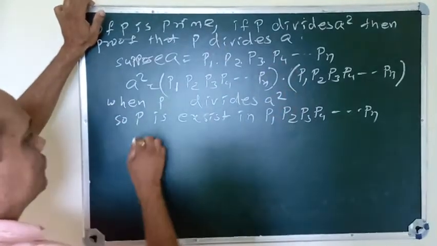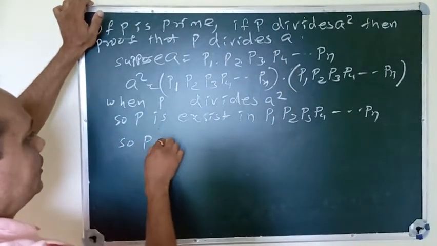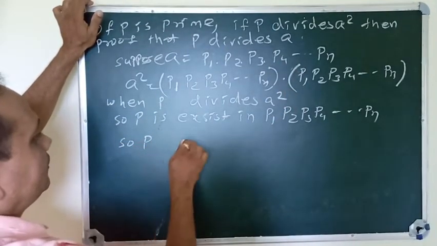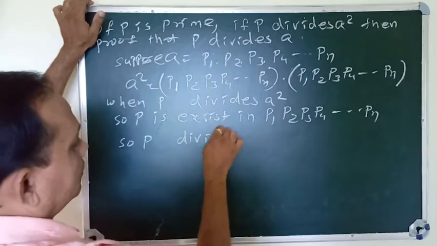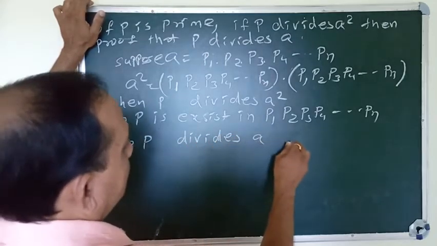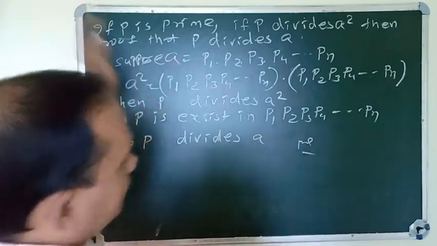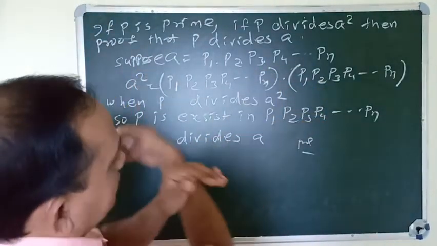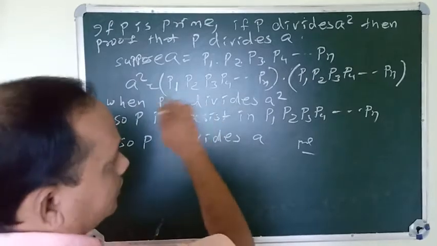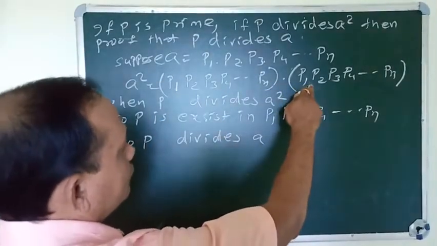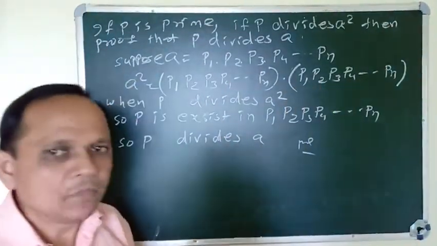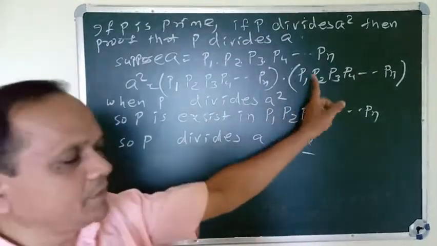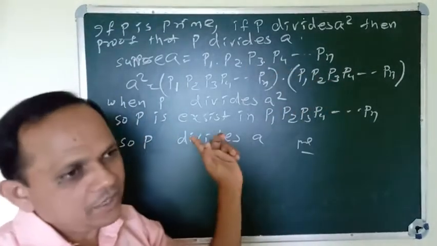So p divides a. Here is p also, so p must divide a. When we eliminate this p, another p also divides a. So p divides a.